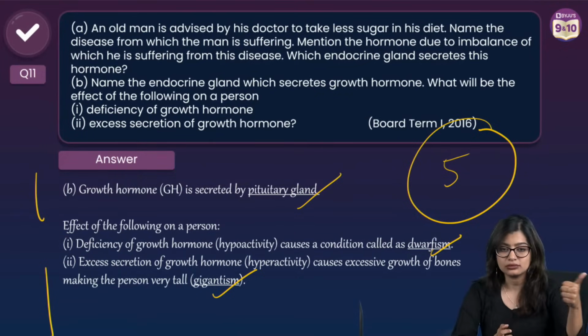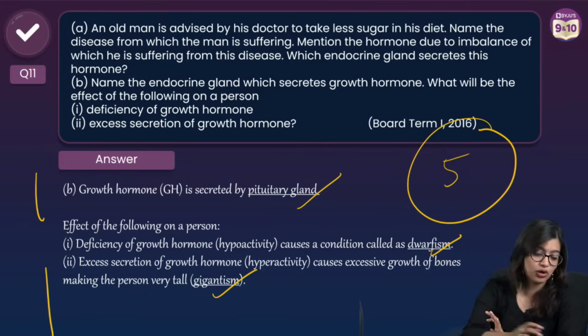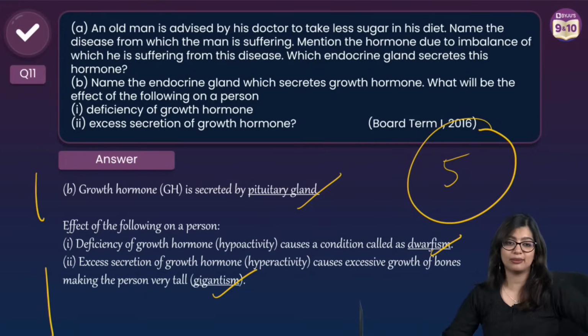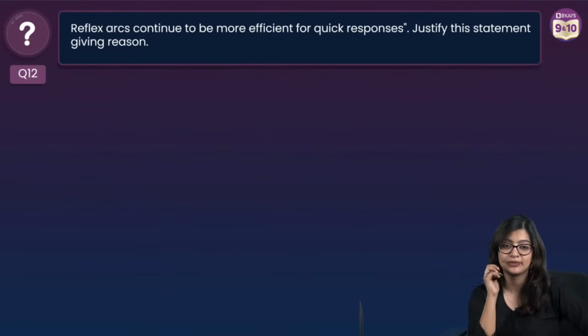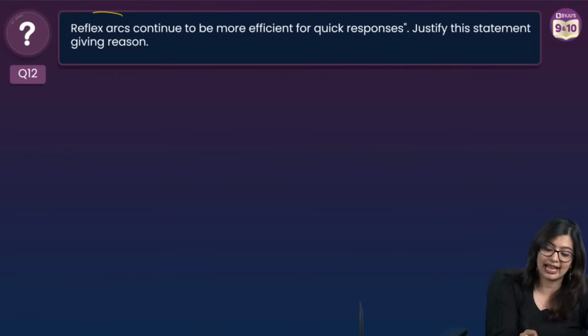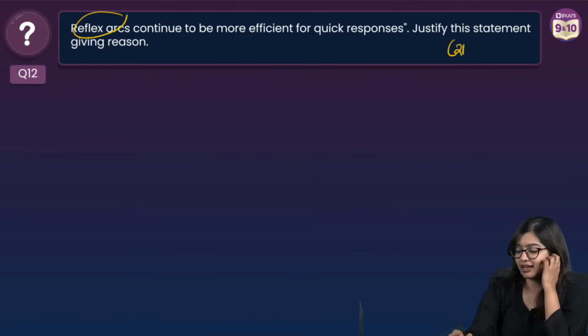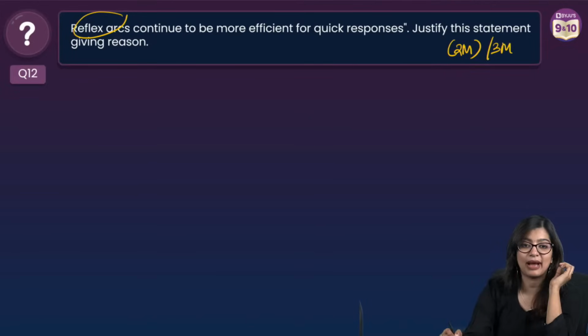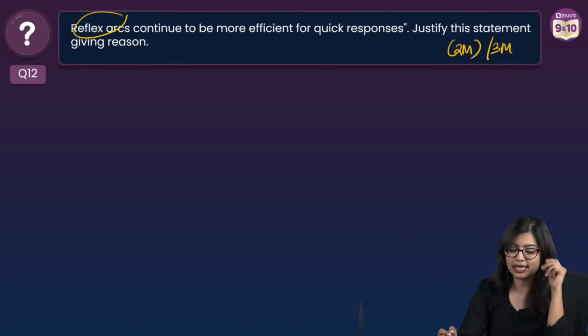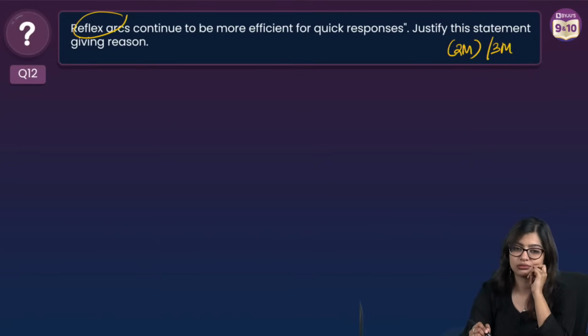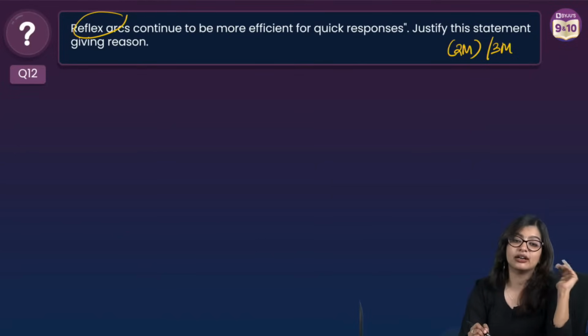Okay. Very good, all of you. So with this, shall we move on to our next question, which is going to be based on reflex arc. Now, this can come as 2 marks or as 3 marks. Reflex arcs continue to be more efficient for quick response. Why? Give a reason.